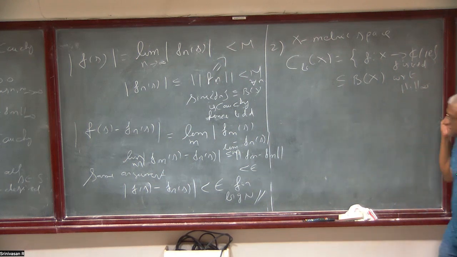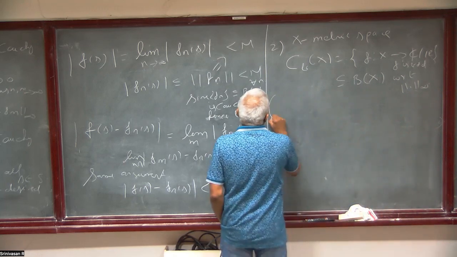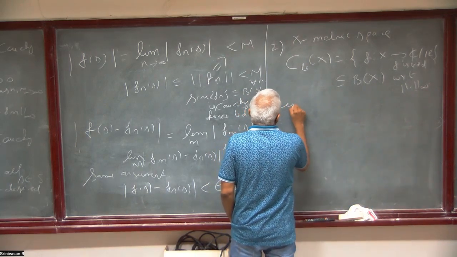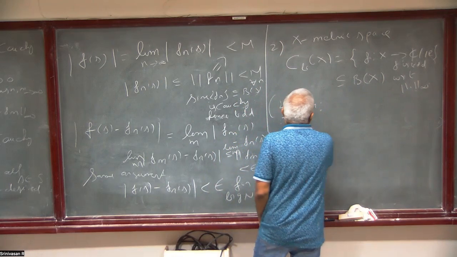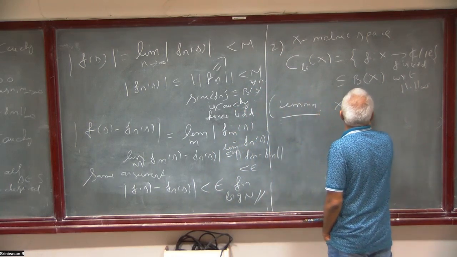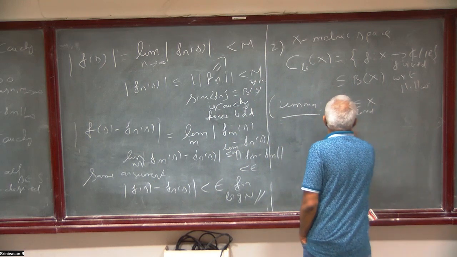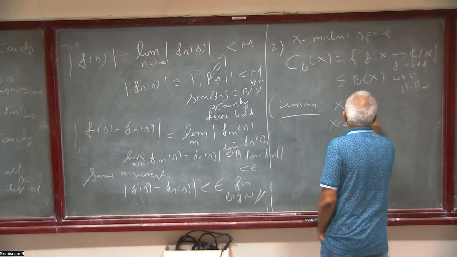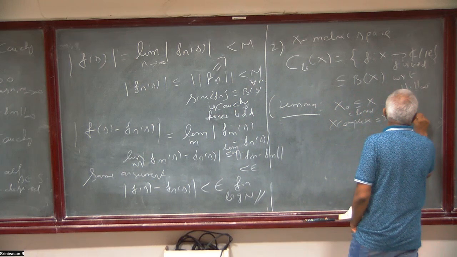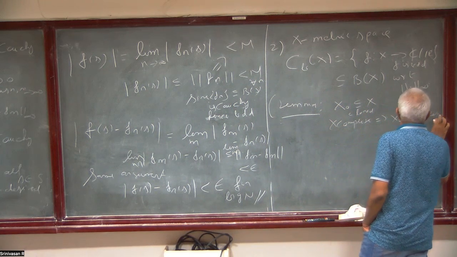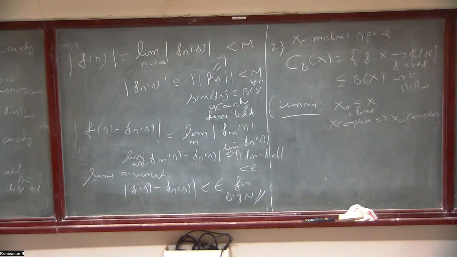This is complete because of the following lemma. I just write it, I don't prove it. If X naught is contained in X, closed, and X is complete, then X naught is complete. A closed subset of a complete metric space is complete with respect to the same restricted metric.